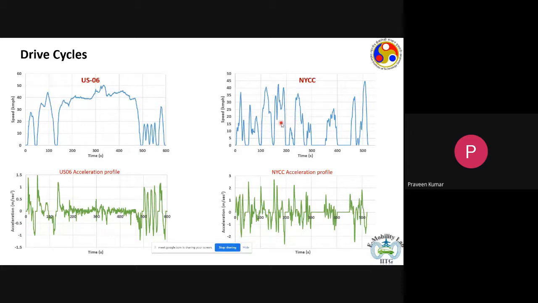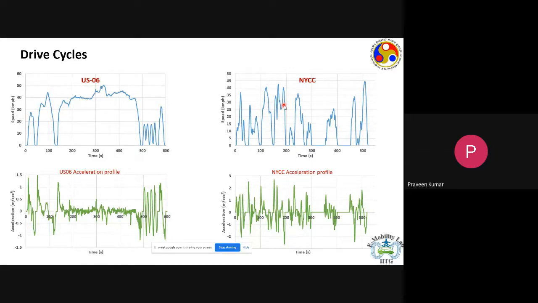Okay, it represents the driving condition or the situation in New York City, and it's a pretty dense traffic. As you can see from the drive cycle, there are very frequent changes in the speed. There is no duration of time when the speed of the vehicle remains more or less constant.